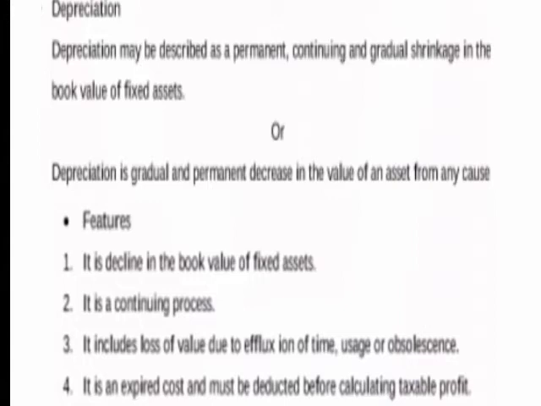So here, fall in the value and utility of such assets due to their constant use or expiry of time is known as depreciation. Okay, so what is depreciation here? Depreciation is the gradual and permanent fall or decrease in the value of asset. It can be from any cause. This is a permanent and continuing decrease in the quality and quantity of the value of the assets.